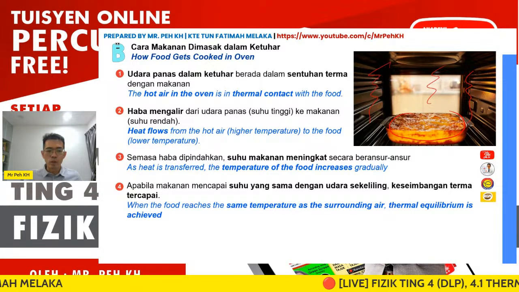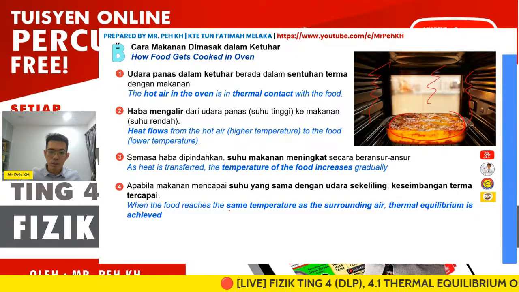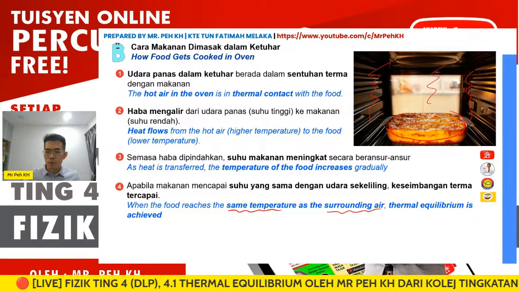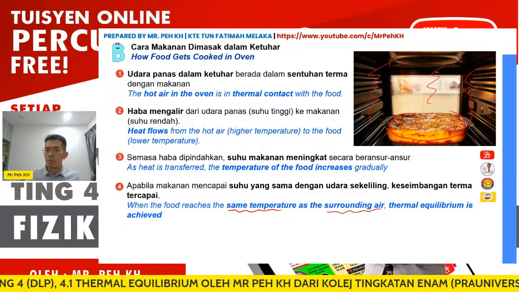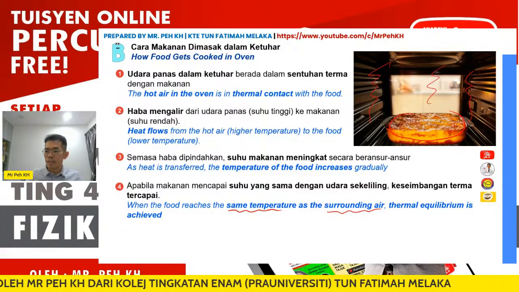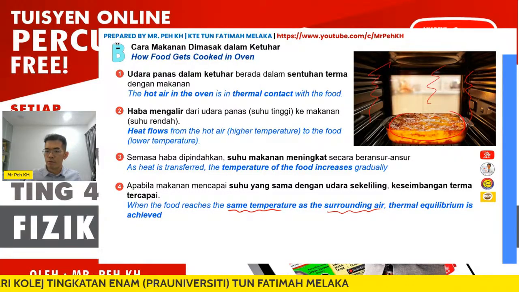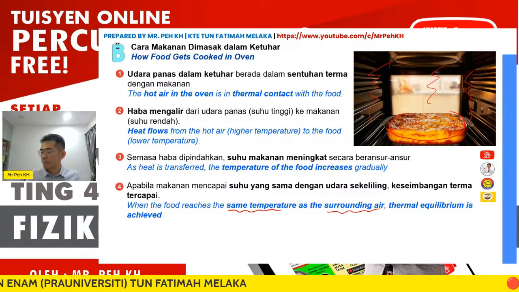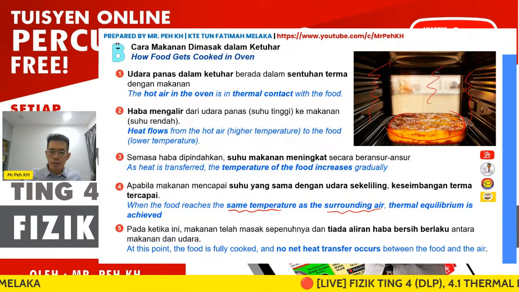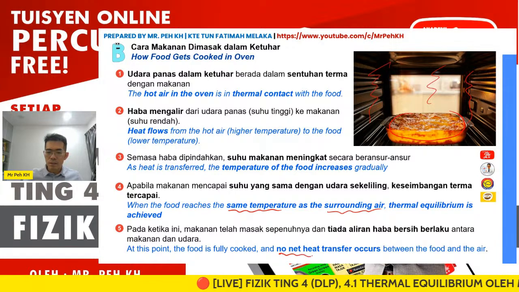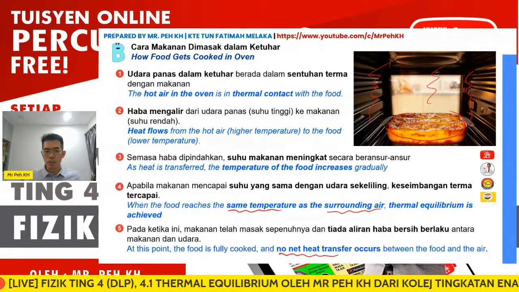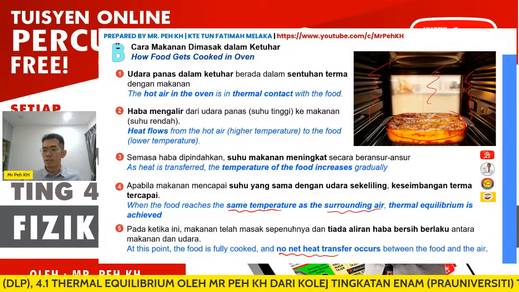So when the food reaches the same temperature as the surrounding air, thermal equilibrium is reached. For example, if you set your oven temperature at 180, your food will also reach the same temperature. So the food will be cooked at the temperature we set. At this point, the food is fully cooked and no net heat transfer occurs between the food and the air. You can see the way I explained it for different applications is actually the same.